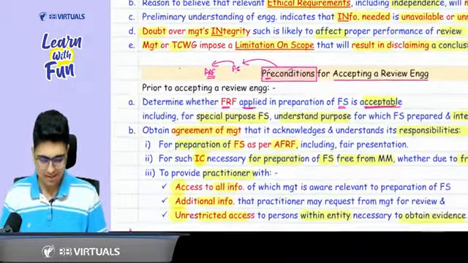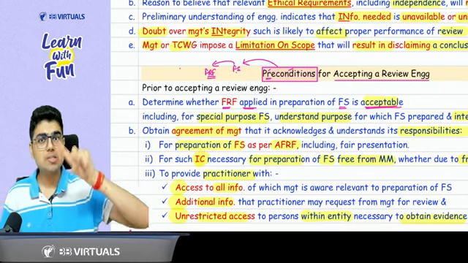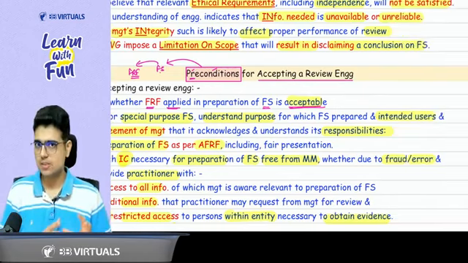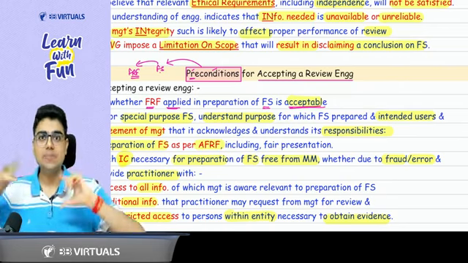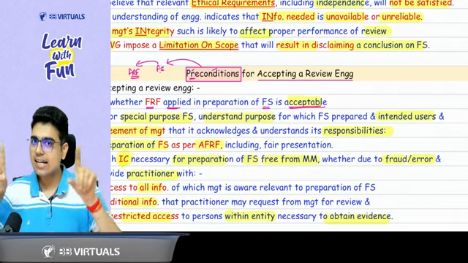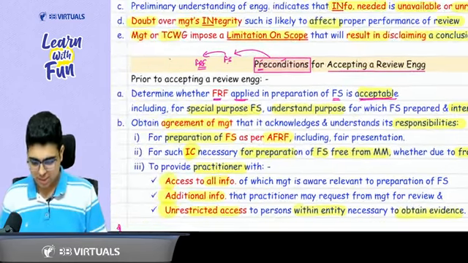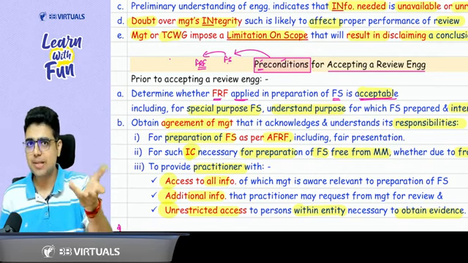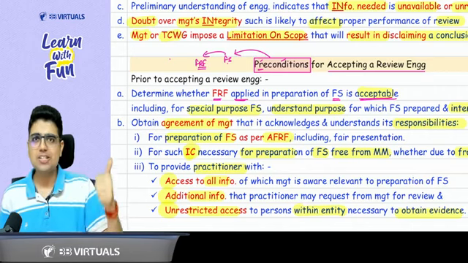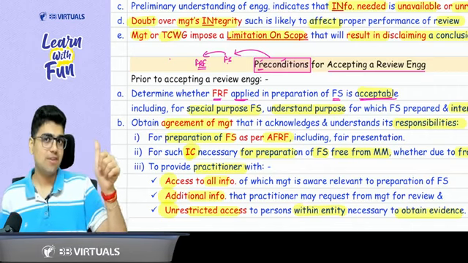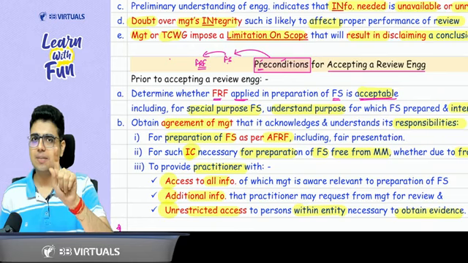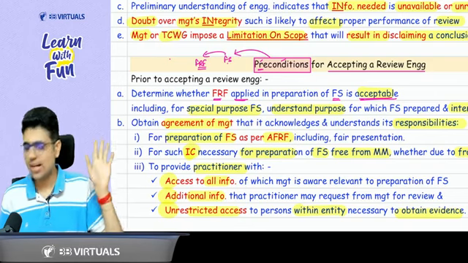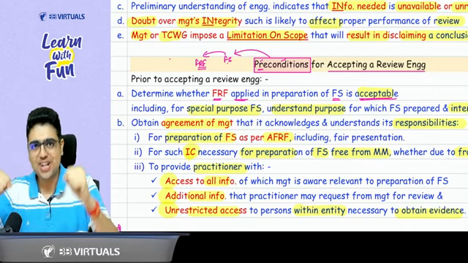So determine that the FRF is acceptable, and if the statements are prepared as per a special purpose framework, you need to understand the purpose and the users. Then you enter into a management agreement, that they understand and acknowledge their responsibility. What is the responsibility? First of all, financial statements. Unless financial statements are there, what will we review? So preparation of financial statements as per the applicable FRF. Now for the financial statements to not have any material misstatement, they implement internal control, so that the financial statements are free from material misstatement, whether due to fraud or due to error.